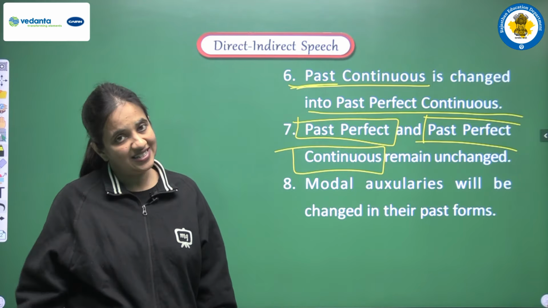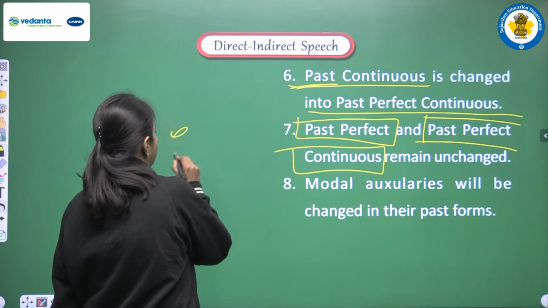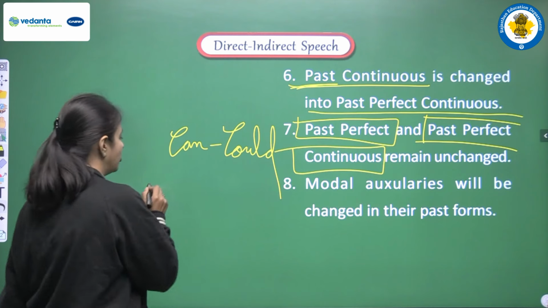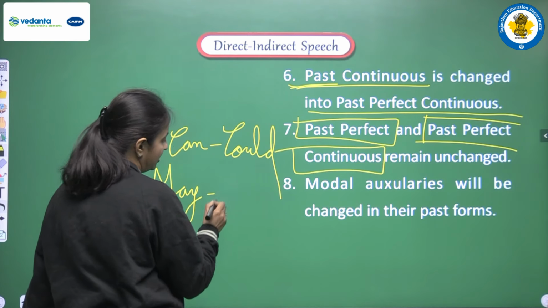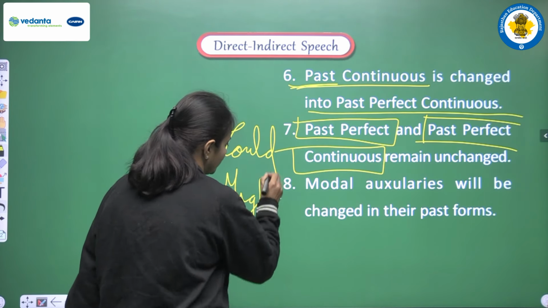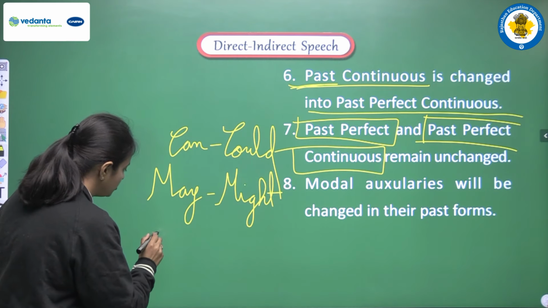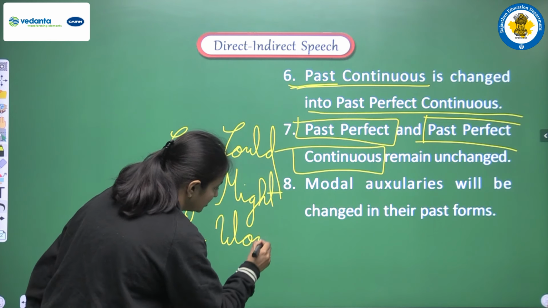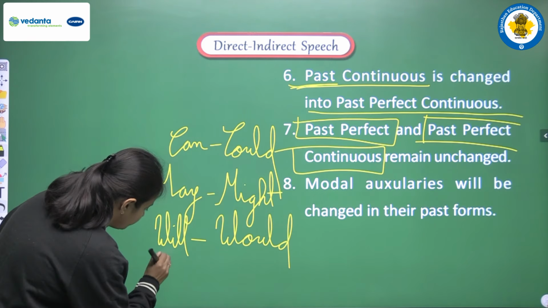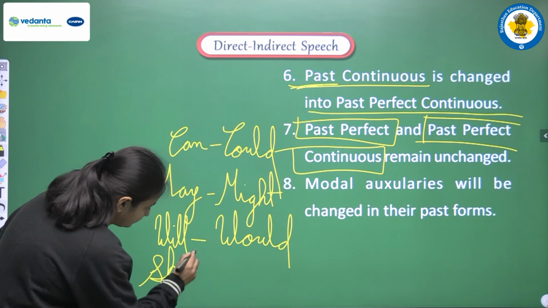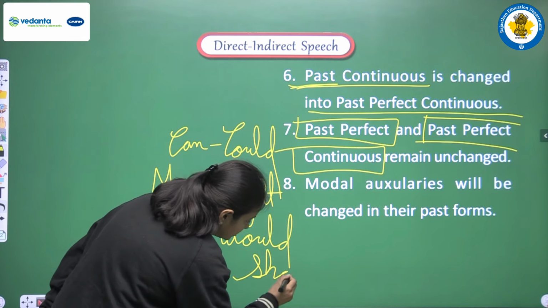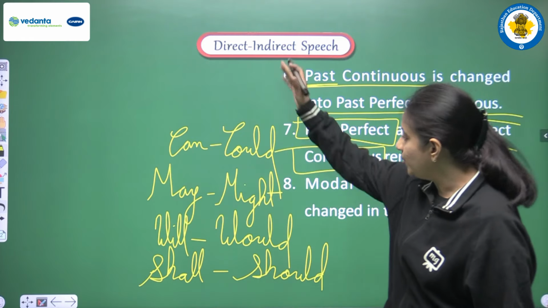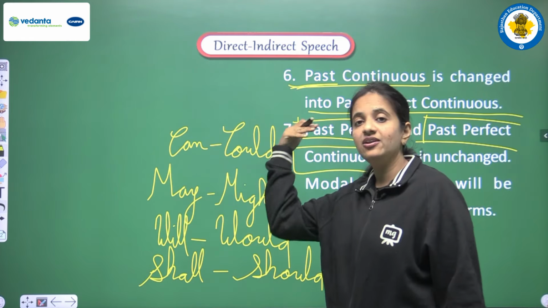How? We have discussed this already. What is the past form of can? We all know it is could. Right? What is the past form of may? It is might. And similarly, what is the past form of will? Yes, it is would. And what is the past form of shall? It is should. So if we are having any modal auxiliary in the direct speech, we have to convert the modal into its past form.